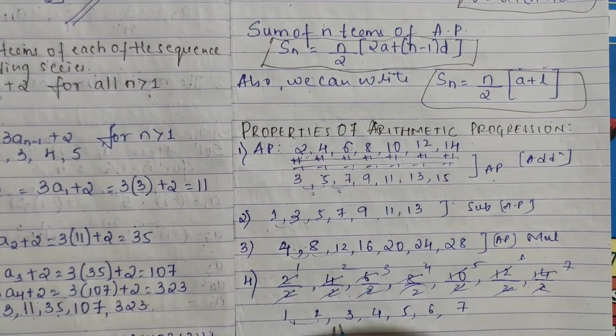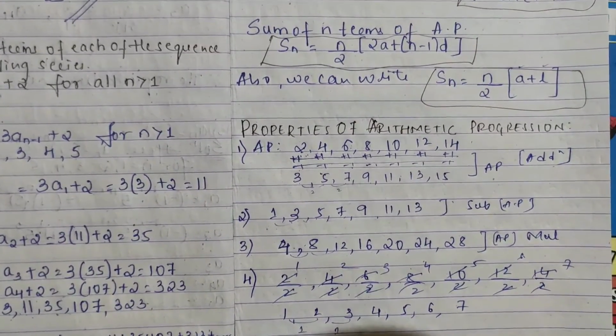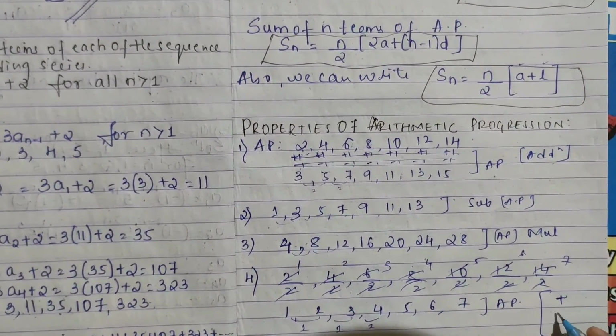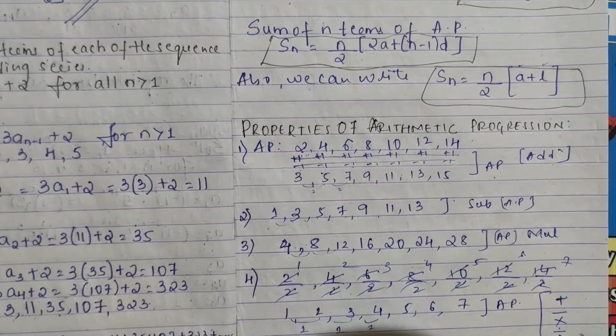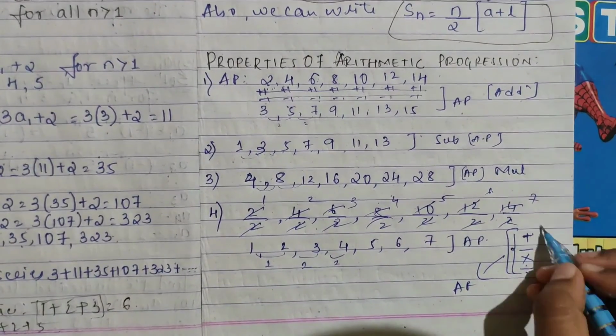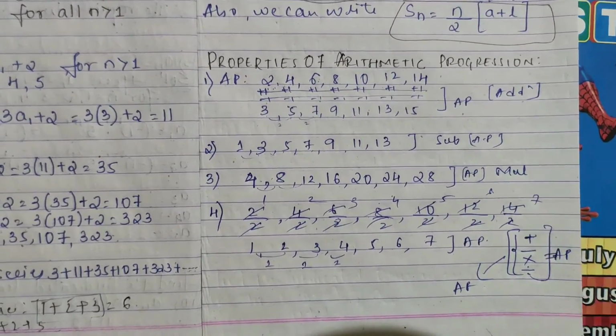You can see the difference is 1 only, so this is obviously an AP. So if you do addition, subtraction, multiplication or division on an AP, its resulting terms will be an AP itself.